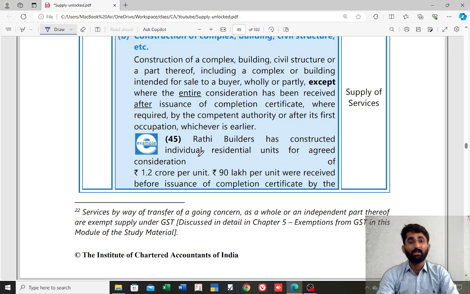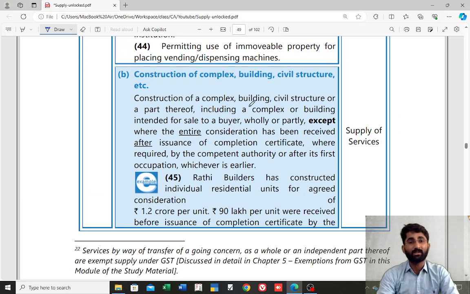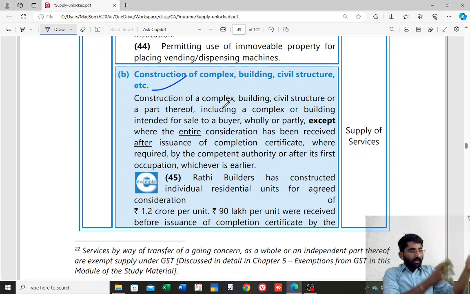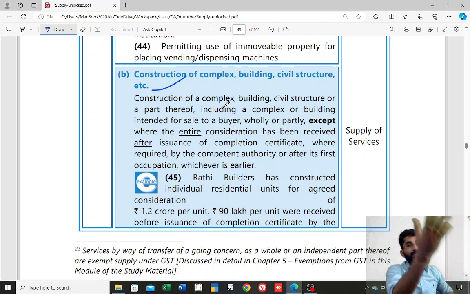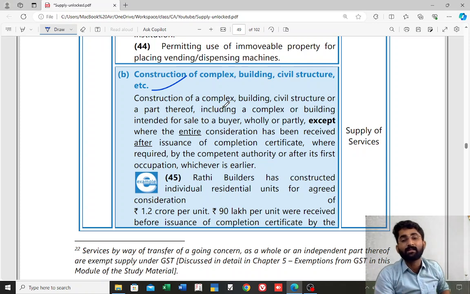Next one, construction of complex, building, civil structure, etc. Construction of a complex, building, civil structure or a part thereof, including a complex or building intended for sale to a buyer. See, I am constructing one building for selling purpose. In that case, it will be considered as supply of service, provided